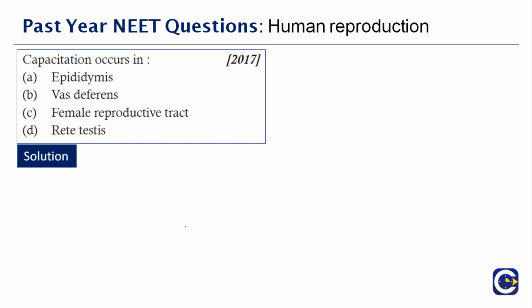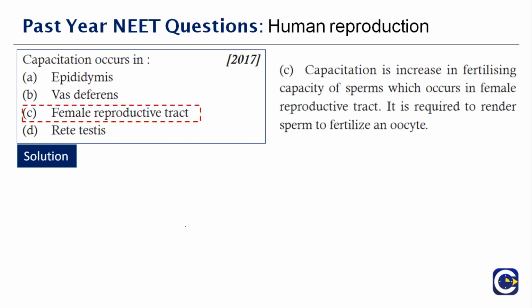Okay, so capacitation, why did I mention it here? It's good to know, right? So far we were seeing the male reproductive system, so you must not get confused. That was why I'm mentioning it here. When it comes to the human reproductive system, the process is complex because the parts of the system are all different, so you have to be thorough with everything. So capacitation, if you see, occurs in the female reproductive tract.